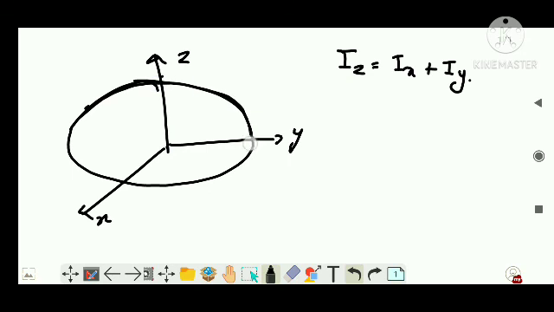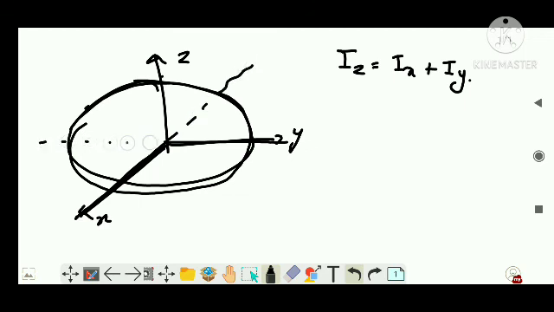If I consider the ring, Ix or Iy, all of them are about the diameter itself. When I extend this axis, that is also a diameter. So Ix is an axis about a diameter, and Iy is also a moment of inertia about a diameter. So Ix is equal to Iy.